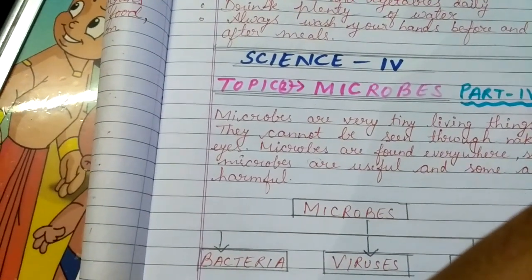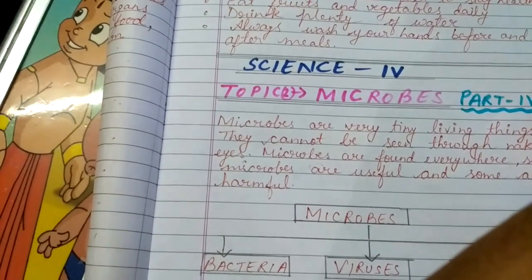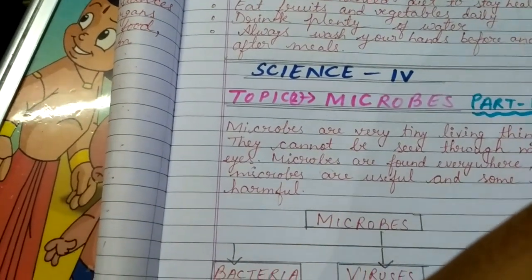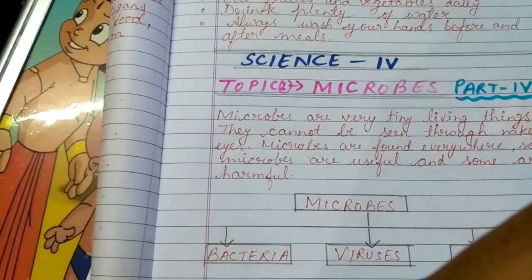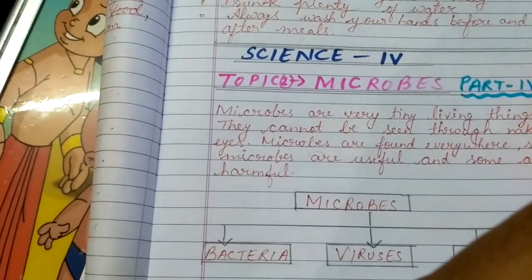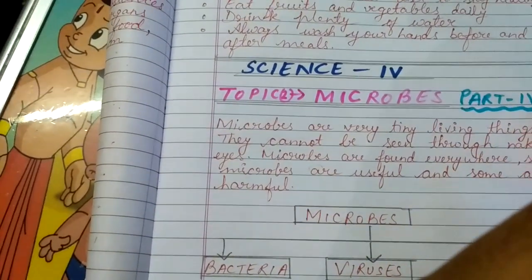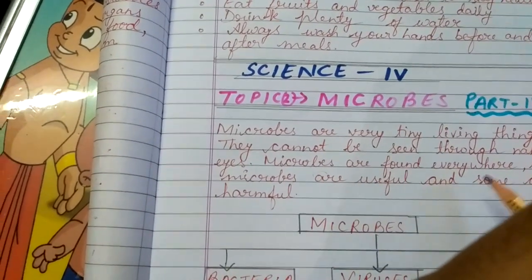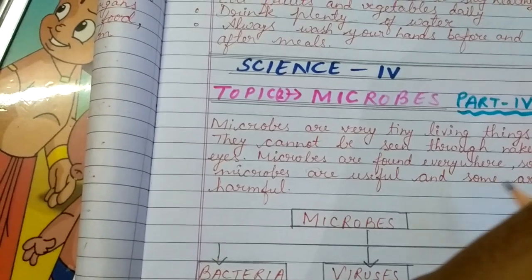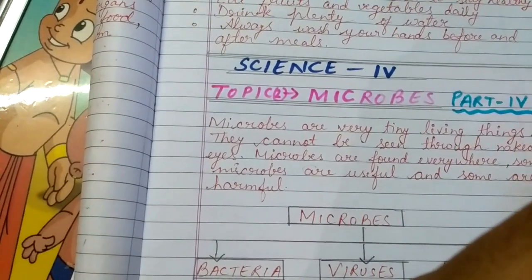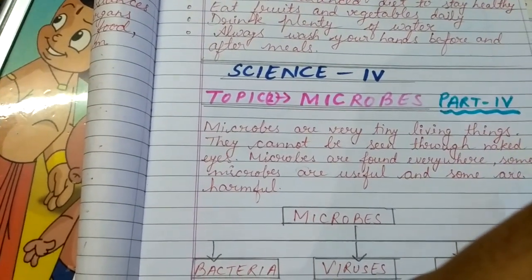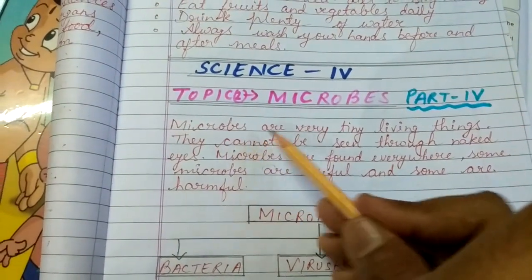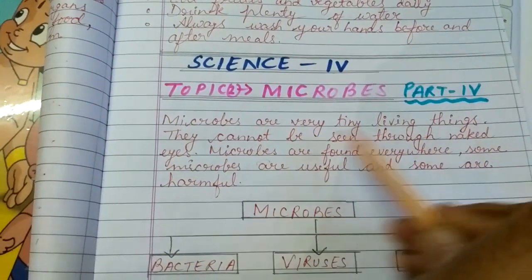Naked eyes means with your open eyes. It is not visible to us, that we are able to see these microorganisms or microbes with our eyes in and around us. No, it's not like that. That's why their name is microorganisms or microbes. The meaning of microbes is only very tiny, very small in size and shape. So that is the meaning, that microbes are very tiny living things.